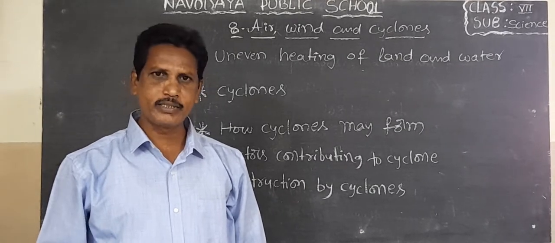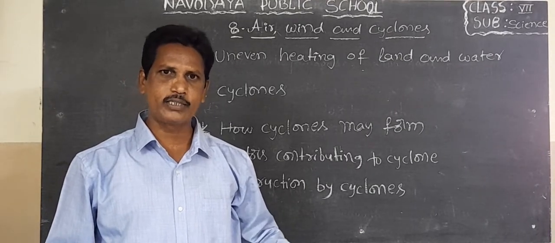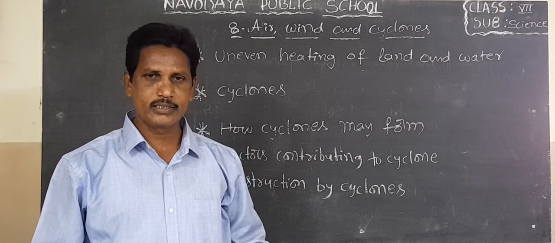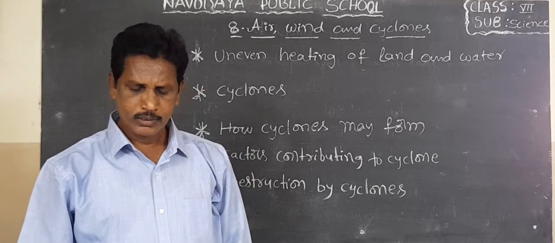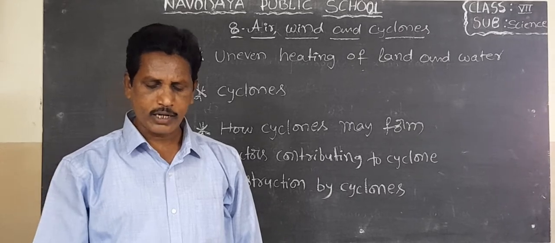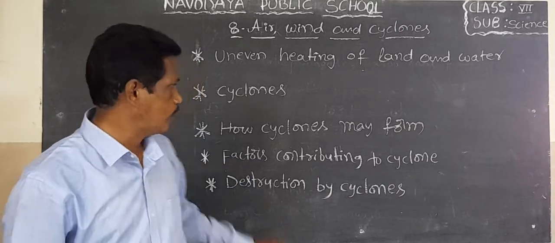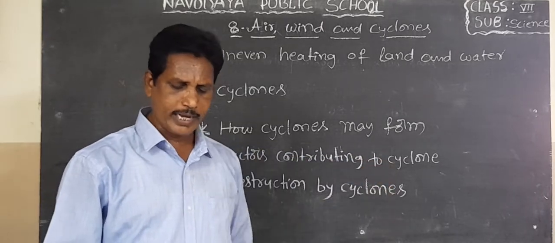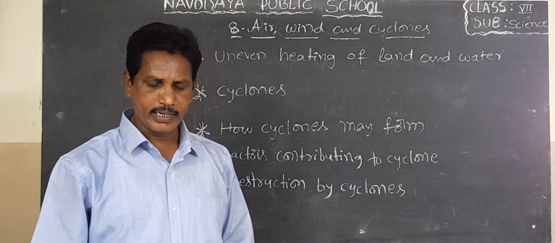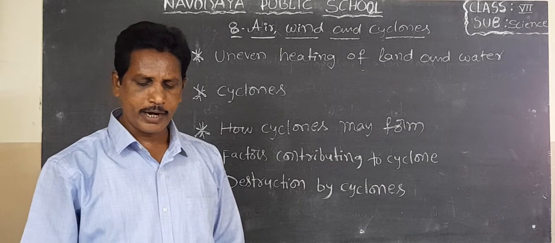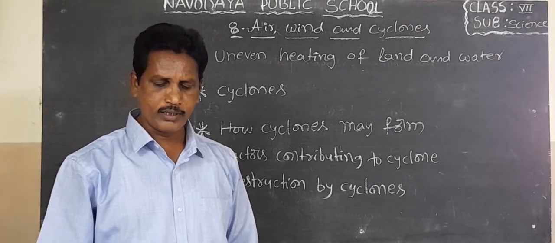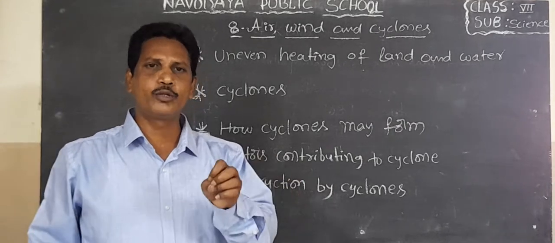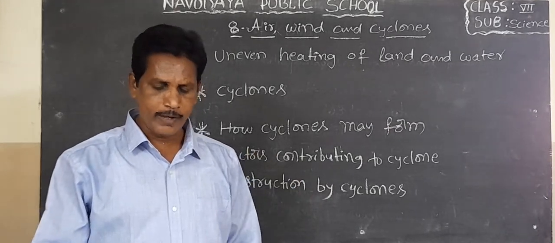What is meant by temperature? Temperature is the degree of coldness or hotness of a body or air. So the factors contributing to cyclones, like wind speed, wind direction, temperature and humidity, contribute to the development of cyclones.